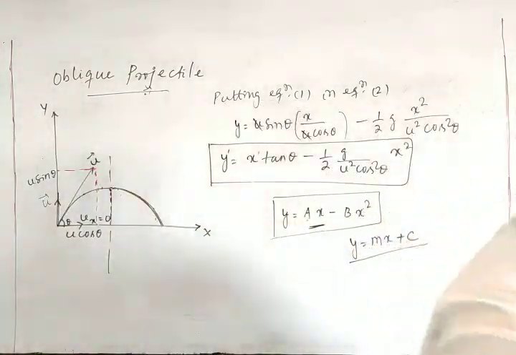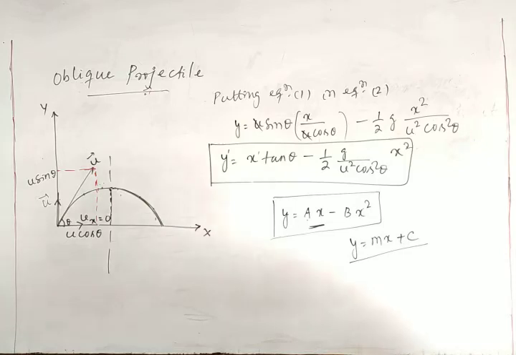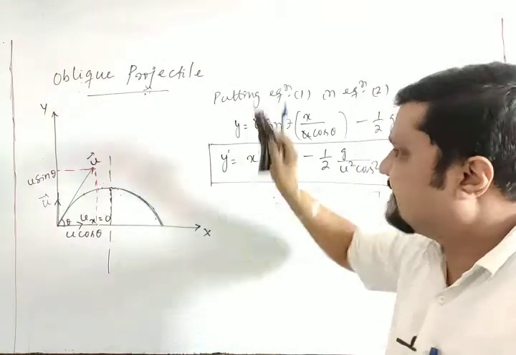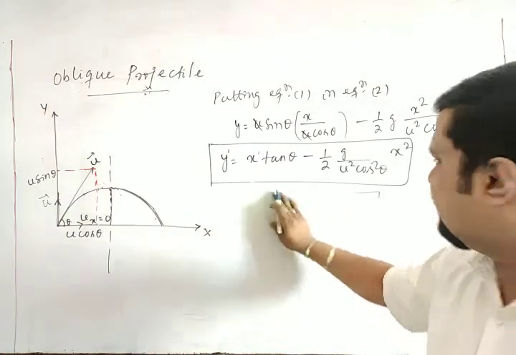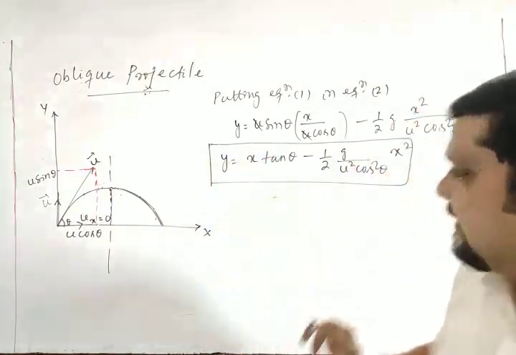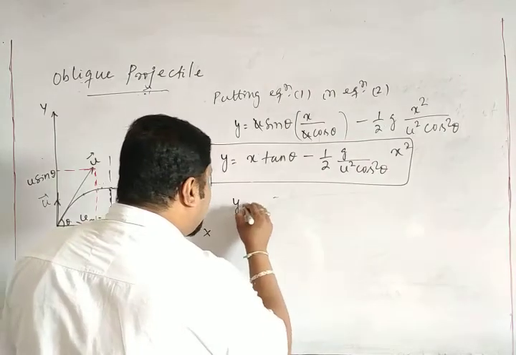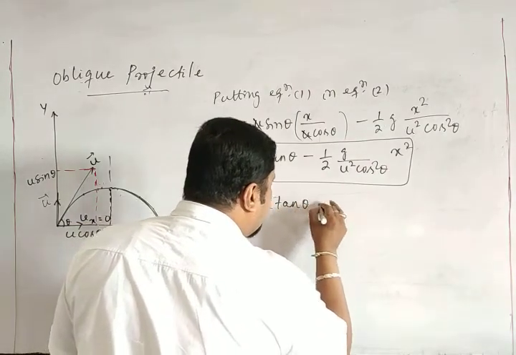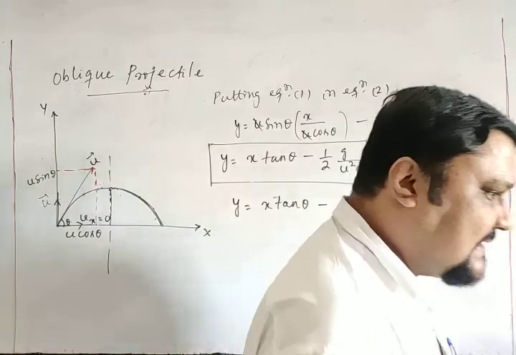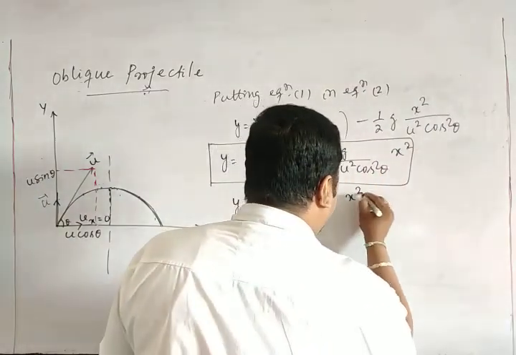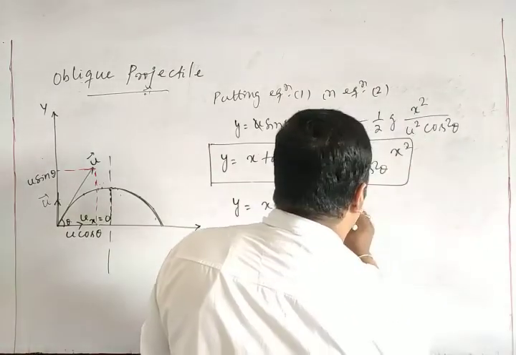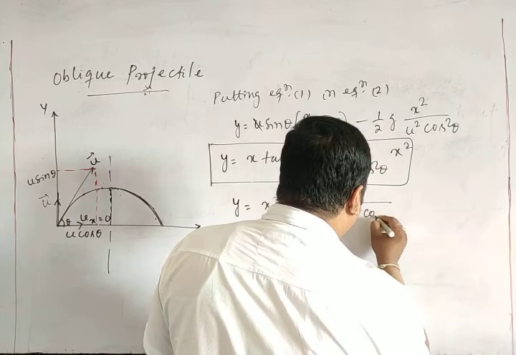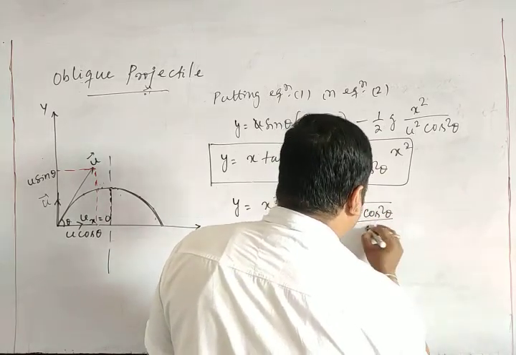Now we can write this in different forms. So we got that the trajectory is parabolic. Let me simplify this and write it in another form. I can write y is equal to x tan theta minus x square divided by 2u square cos square theta by g. Can we write it like this?